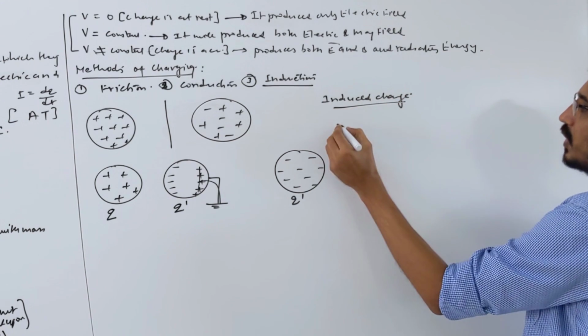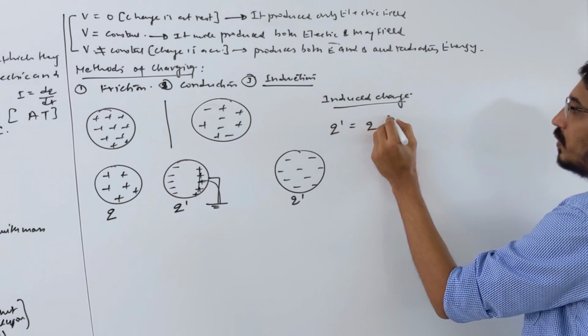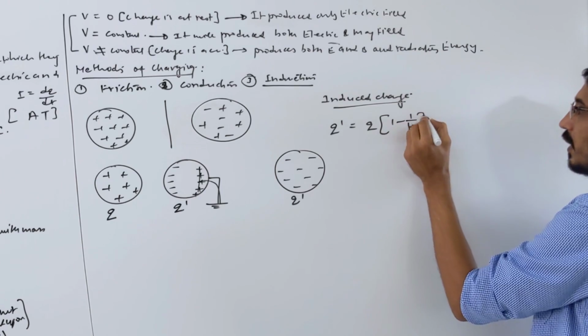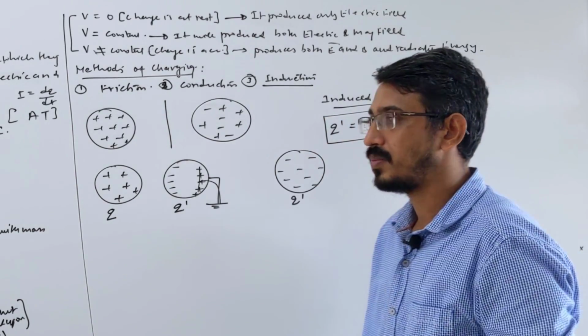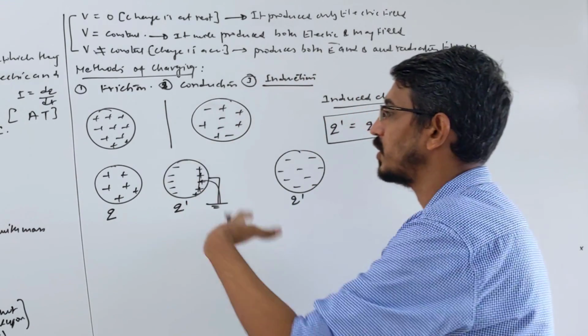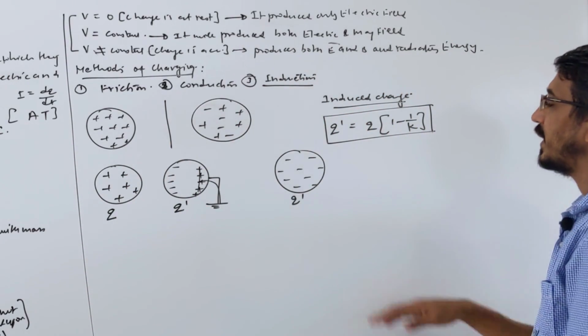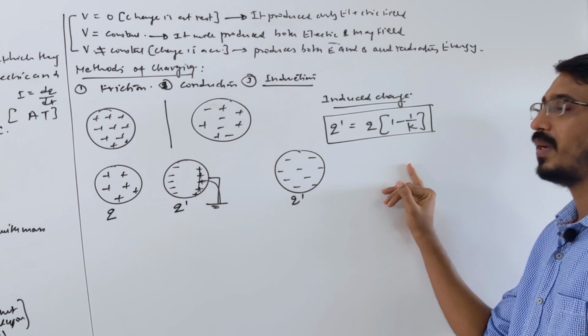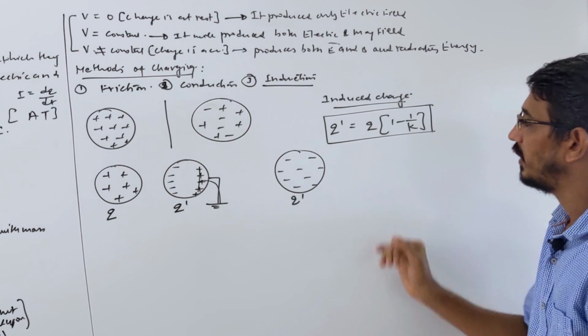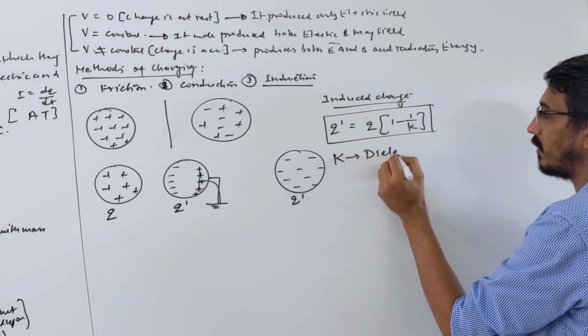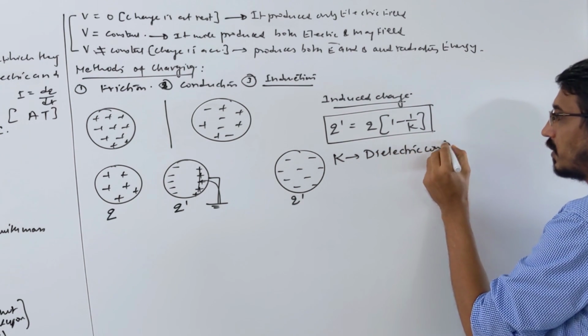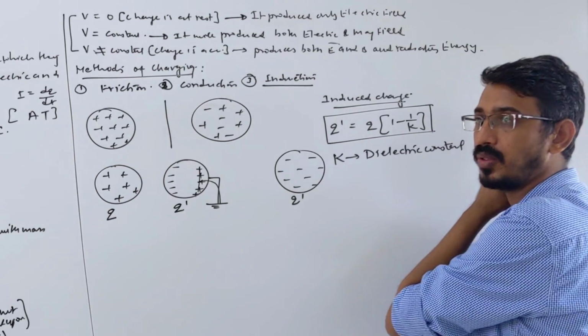It's given by a small relation: Q dash is equal to Q times (1 minus 1 by K). Look at this small formula. The induced charge Q dash, Q is the charge on the other body, is equal to Q into (1 minus 1 by K). K is called the dielectric constant. It's a constant about that body.